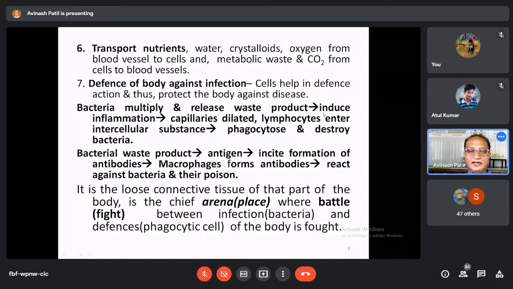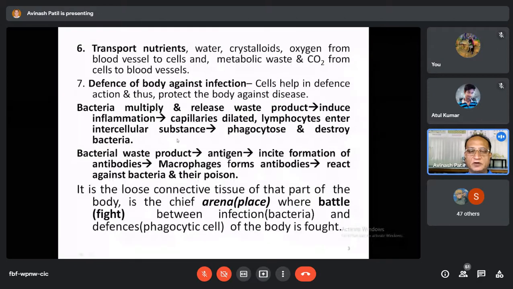So once this bacteria enter inside the body, their metabolic waste products and the bacteria induce a chain of reactions called inflammation. In the inflammation, some of the capillaries are dilated. Once the capillary is dilated, the blood plasma and various blood cells like lymphocytes ooze out of the blood vessels and enter into the intercellular space, or the ground substance of the tissue.